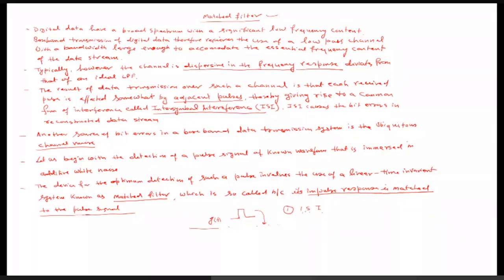What happens when this ISI appears? Once we transmit this g(t) to the channel, the nature of this channel is dispersive. Dispersive means the gain of this channel actually varies with respect to the frequency. Since the gain is varying with frequency, the frequency response is dispersive in nature. So this causes certain delay in the pulse. One pulse, once we transmit it, may interfere with another nearby pulse, either to the left-hand side or to the right-hand side. That is called intersymbol interference.